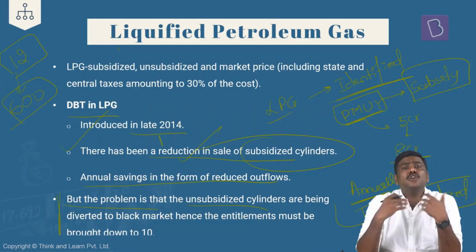So generally there was a convention that in the beginning of the month the LPG cylinder prices would be revised either downwards or upwards. But in the last 1.5 years, what the government of India through OMCs has been able to achieve is that these particular LPG cylinder prices have been revised not just once but in multiple months, 2 times, 3 times upwards. So the LPG cylinder prices have kept on increasing, and when the prices are increased, the subsidy will keep on becoming smaller and smaller. And in many cases the subsidy has been wiped out by the government of India.